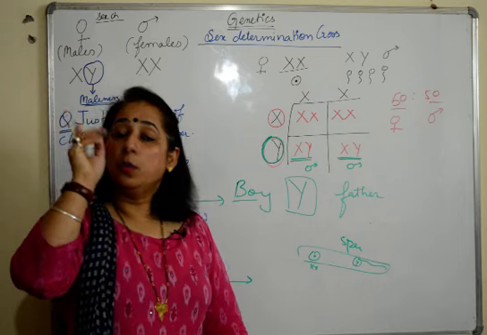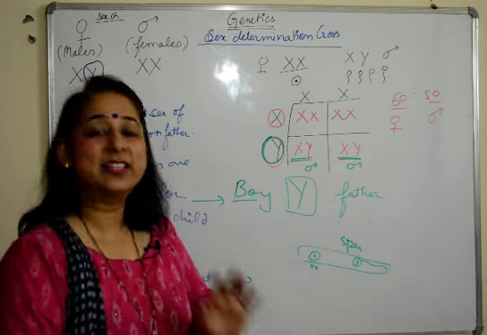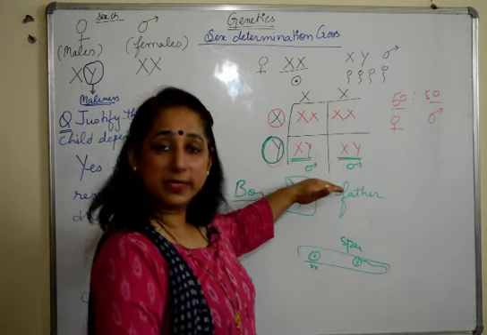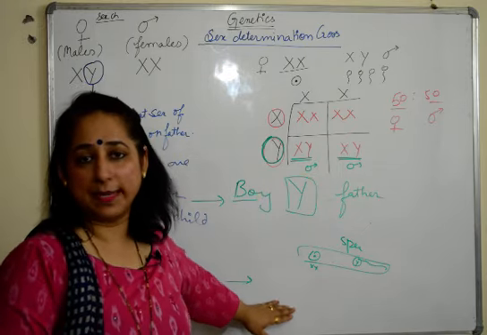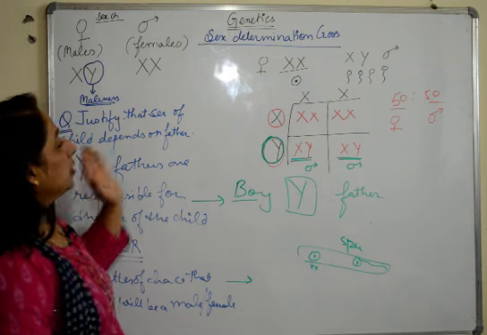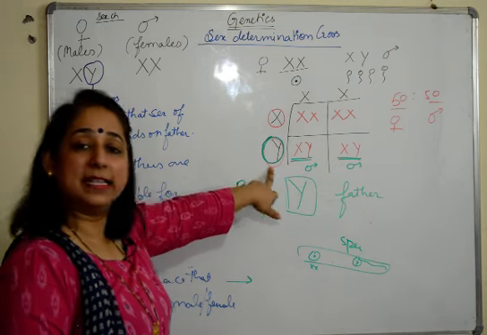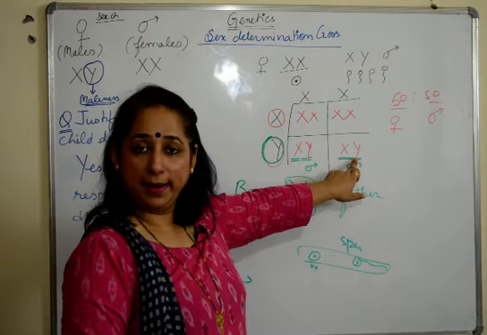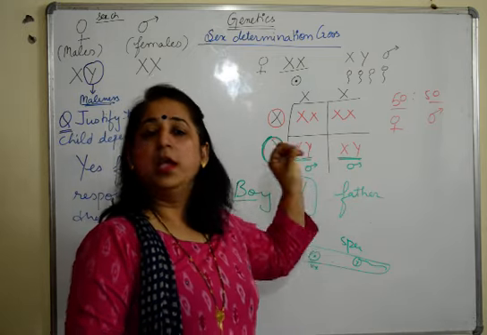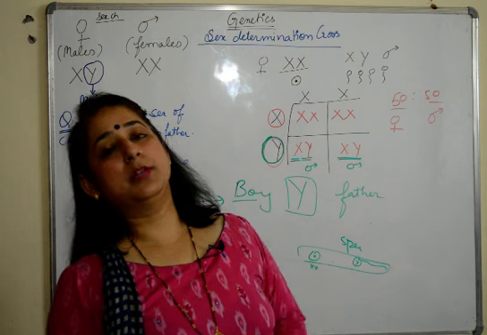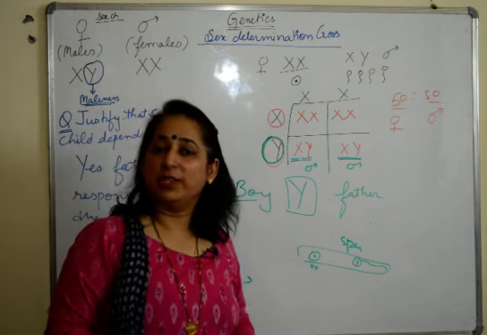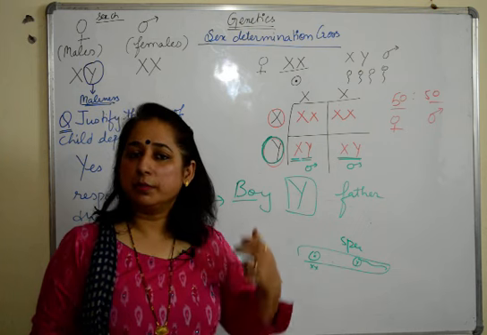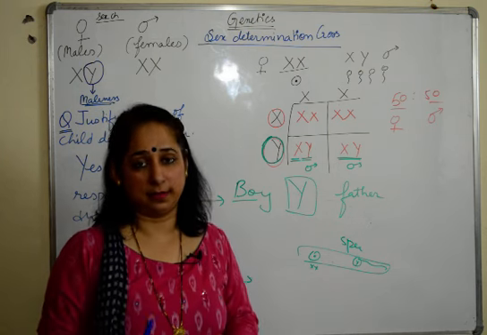Now what you need to know here, if this question comes, what are you going to do? You will make this cross and then you will explain your answer, that as you can clearly see, the Y chromosome from the male side gives rise to the boys of the cross, which suggests that the males are responsible for the appearance of a boy child, whereas the females are not at all, because the Y chromosome which is coming from the males only is the determining factor.